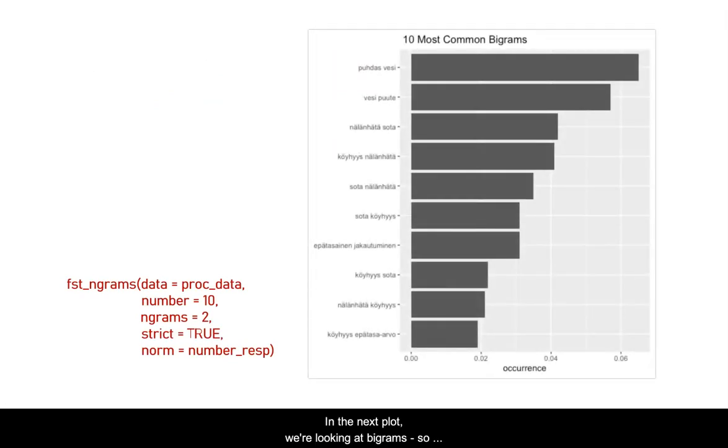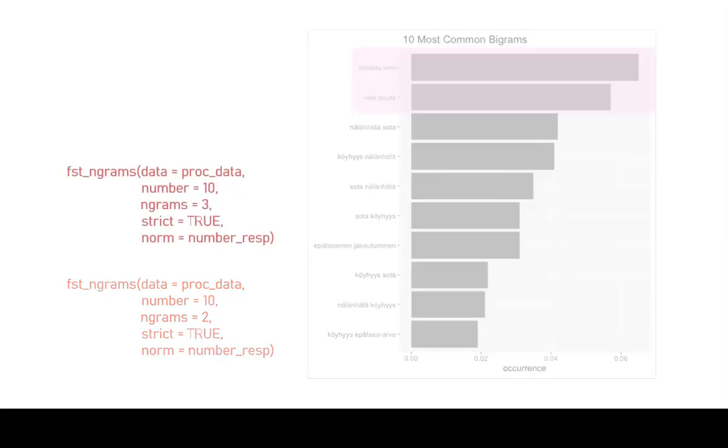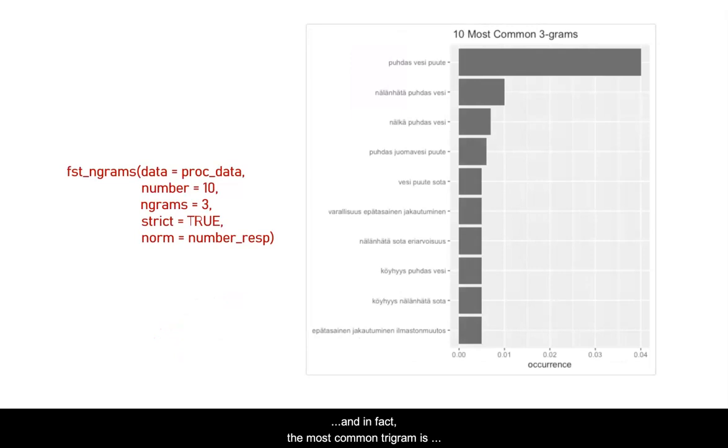In the next plot, we're looking at bigrams, so sets of 2 words in order. We can see that water, a frequent word that we found previously, is commonly mentioned in phrases like clean water and lack of water. And in fact, the most common trigram is actually lack of clean water.